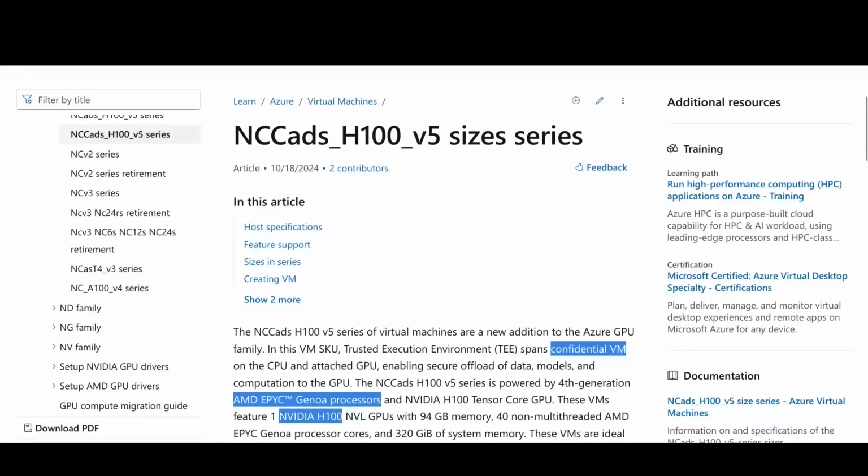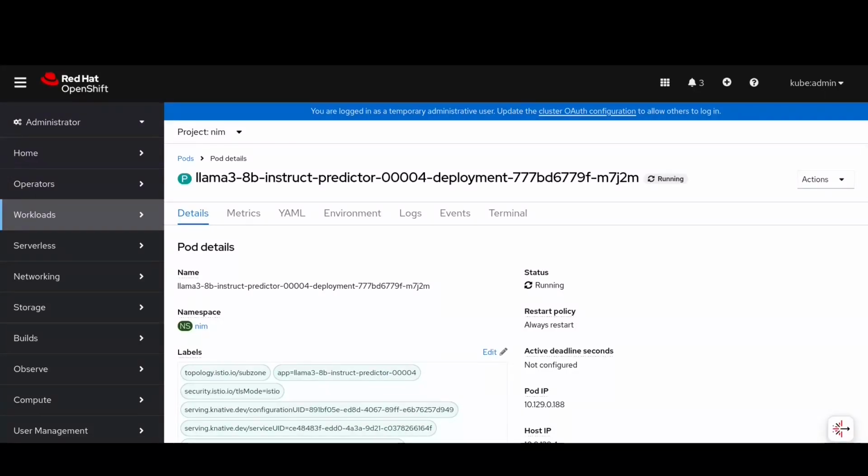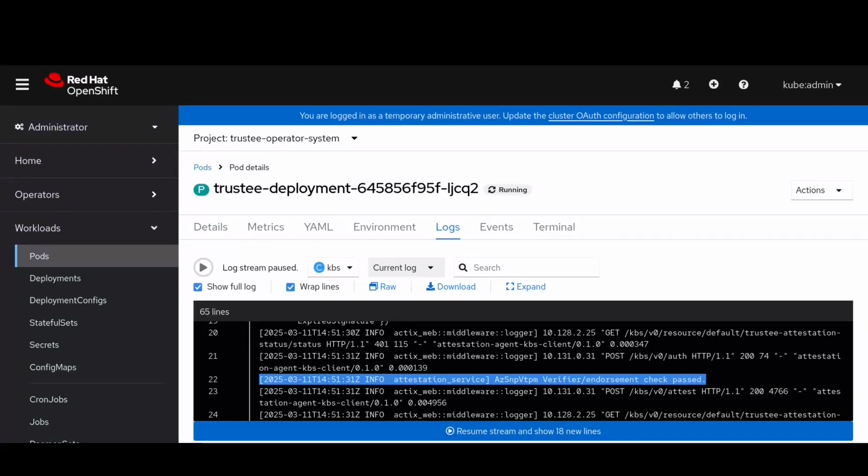Let's now inspect our confidential container. The first thing this container does before running the NIM application is to check if the environment can be trusted, by performing attestation covering the software stack, but also the hardware, like CPUs and GPUs. Indeed, we see in the Trustee logs that attestation happened and was successful.